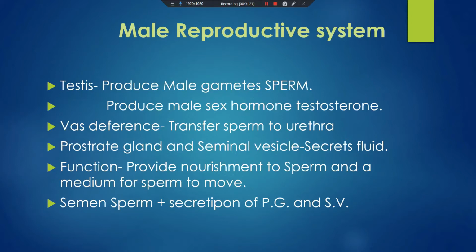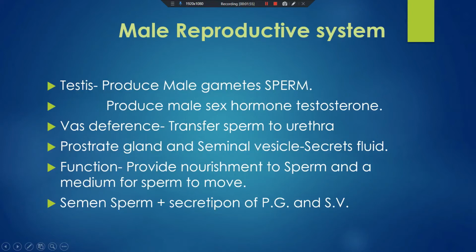Why are the testes located outside the body? Because the production of sperm requires a lower temperature than the human body temperature. That's why the testes are located outside the body. What is the function of the testes? The function of the testes is to produce the male gametes, that is sperm.